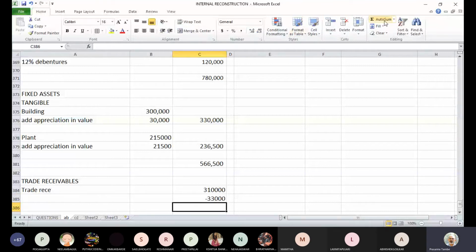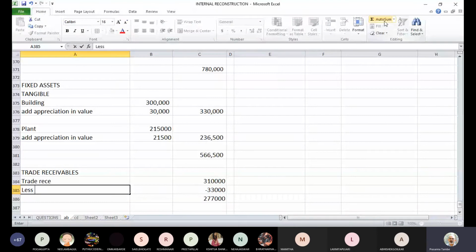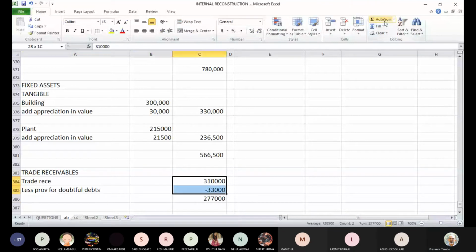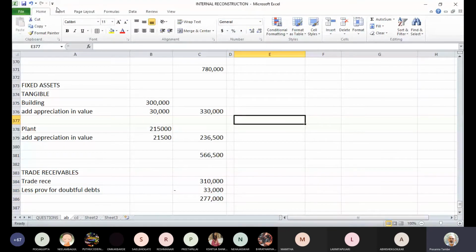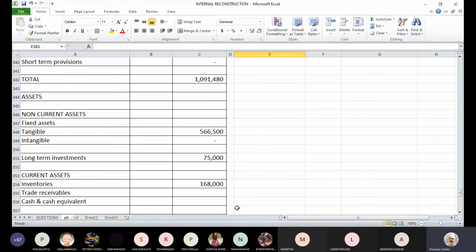Less this provision for doubtful debts. So net balance of trade receivables is 2,77,000.